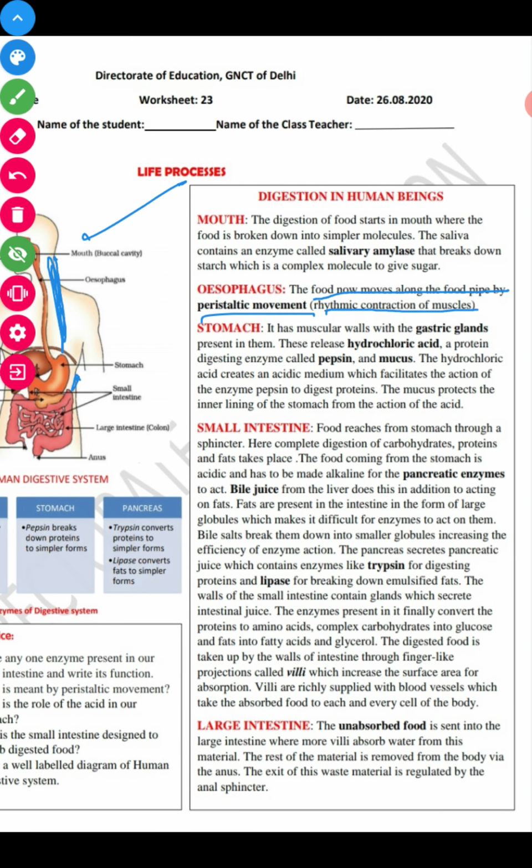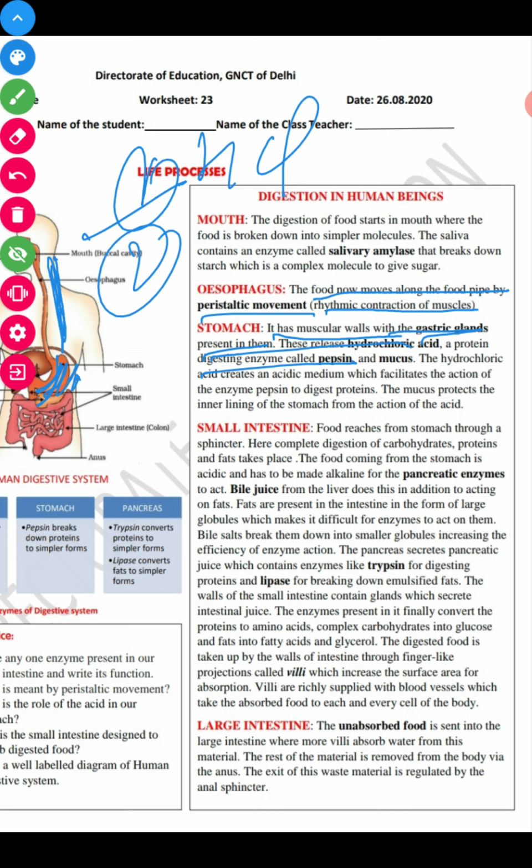Next we have the stomach. The stomach has a muscular wall with gastric glands. The inner lining of the stomach has gastric glands present, which release first hydrochloric acid, second pepsin, and third mucus.